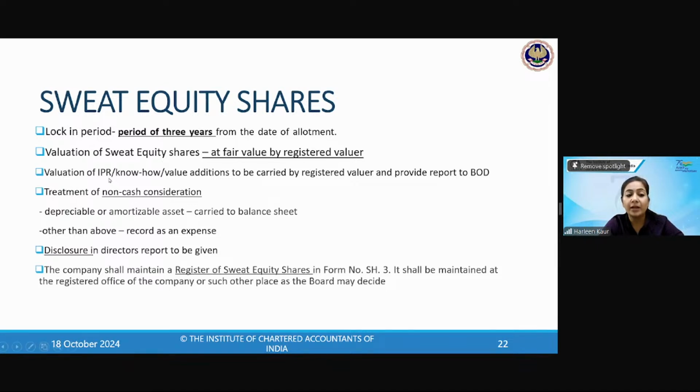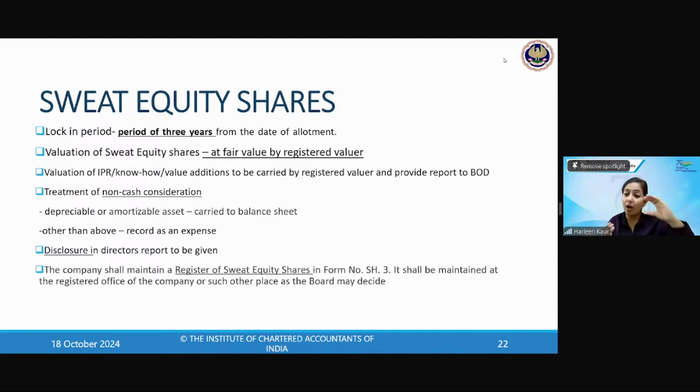Valuation of IPR, your intellectual property rights, and know-how valuations also have to be done by the registered valuer, and a report has to be given to the board of directors. Why? I am giving you shares, you're also giving me something in return. So whatever property you're bringing, the registered valuer will check the valuation, a valuation report will be prepared, and they will see the value of the consideration you're giving in return for these issues. And if it is a depreciable or amortizable asset, then you will take it to the balance sheet.